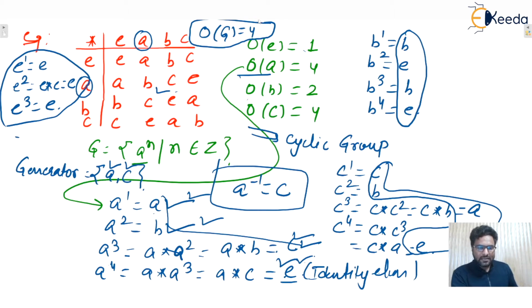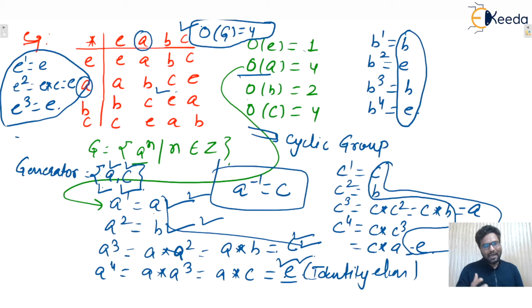So next, here the generator is A, order is 4, the generator is C, order of 4, and the order of the group is also 4. So we can say that a generator always has order equal to the order of the group, isn't it? If any element has order less than the order of the group, then it is guaranteed that element cannot be the generator of that particular cycle. Okay. So from here we can conclude that if A is the generator, then its inverse will also be the generator, and the generator has order equal to the order of the group.